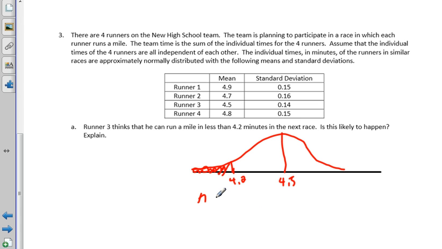Okay, so we'll go to normal CDF in the calculator. I'd probably put in a lower of 0, an upper of 4.2, and then they gave us the mean.